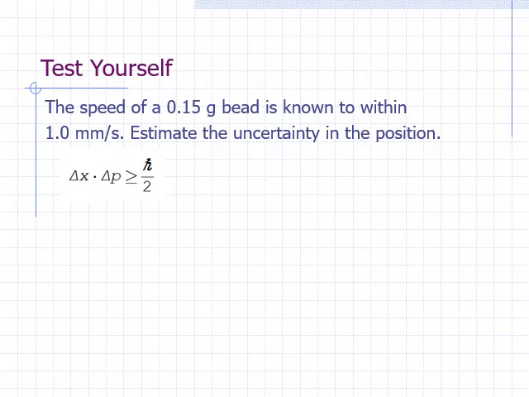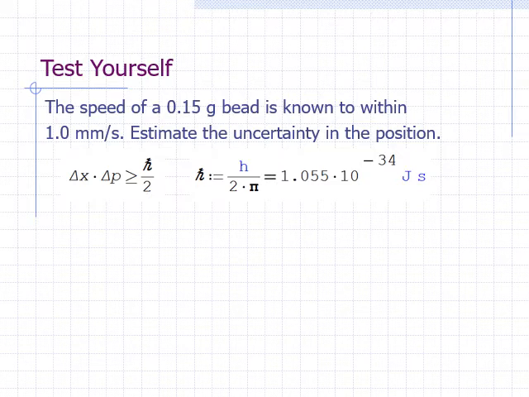H bar is equal to Planck's constant divided by 2 pi and is equal to 1.055 times 10 to the negative 34 joules second. If we want to estimate the uncertainty in the position delta x, we simply divide both sides by delta p. This gives us delta x equals h bar divided by 2 times delta p.